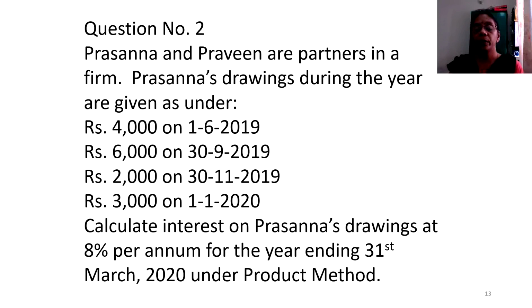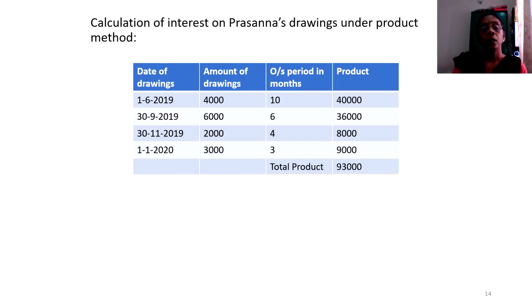We are going to draw up the table. Now the date of withdrawal has to be according to the sum given. Amount also, take down very carefully against which date what money has been given, has to be copied properly. So you get a table of this kind. So the heading would be calculation of interest on Prasanna's drawings using product method. What are the 4 columns that need to be developed? Date of drawings, amount of drawings, outstanding period in terms of months and the product.